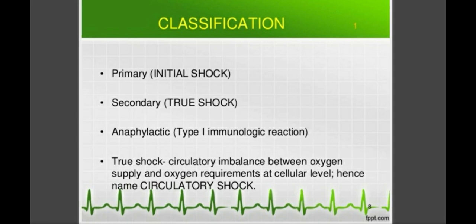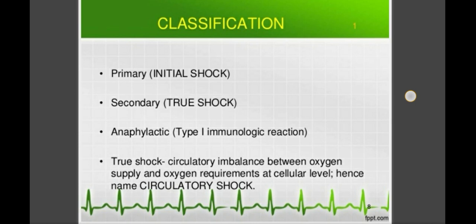Now there are different types of shock, or the classification of shock. Shock is mainly classified into two types, primary shock and secondary shock. Primary shock is also called an initial shock, or a transient shock. The second one is secondary shock, it is the true shock, or the actual pathogenesis of shock that occurs due to different causes, and we call it secondary shock. And along with this, there is anaphylactic shock also.